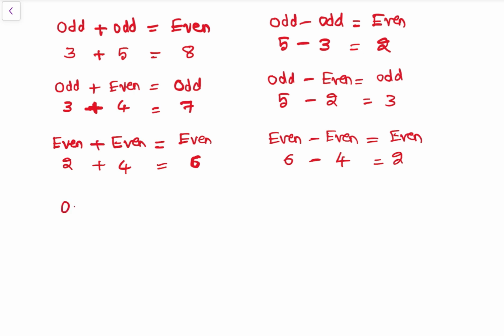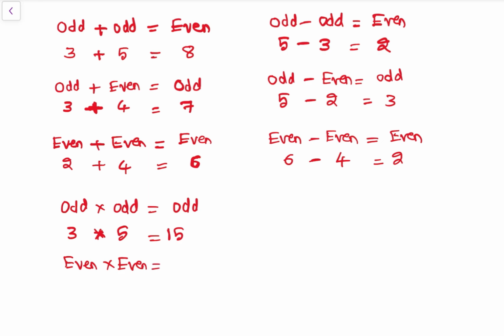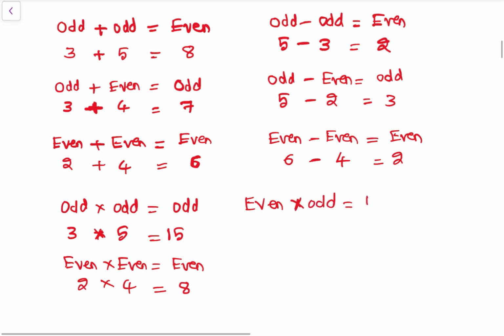Then odd into odd, odd into odd is odd. जैसे example check करो, see, 3 into 5, 3 is an odd, 5 is an odd number, that is 15, 15 is an odd number. Then even into even, that is even. See, 2 into 4, that is 8. Okay, then even into odd, that is even. So even 2 into odd 3, that is 6.